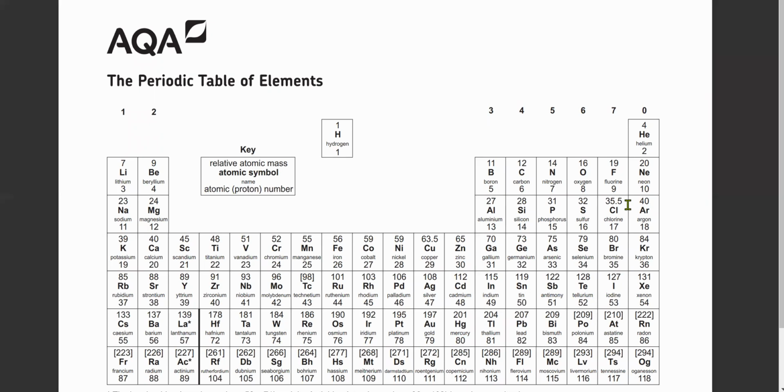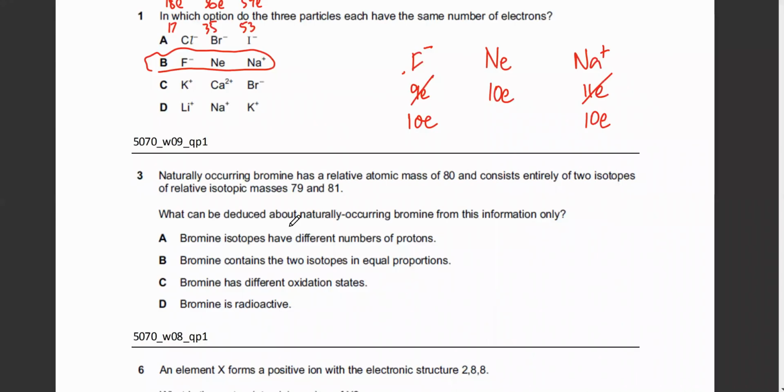And so the question is, I mean, this question is about bromine. So seeing what can be deduced about the naturally occurring bromine from this information. That the two isotopes, one has a mass of 79, the other one has a mass of 81. But the atomic mass of bromine is taken as 80. So why do you do that? Reason you do that is that bromine contains the two isotopes in equal proportions.